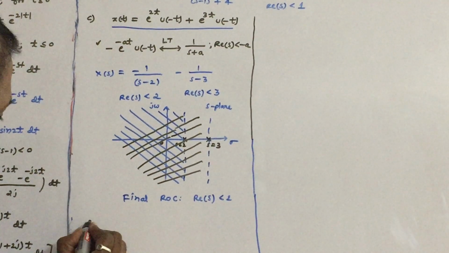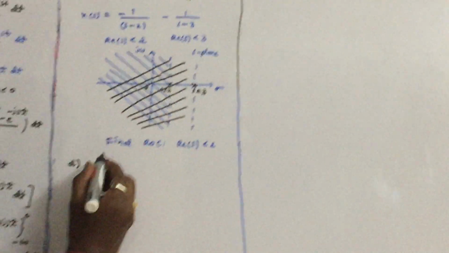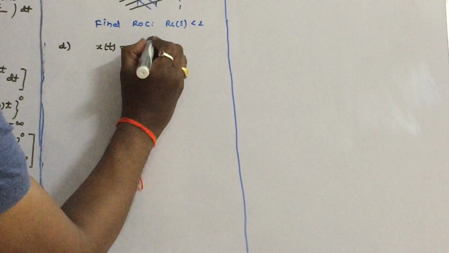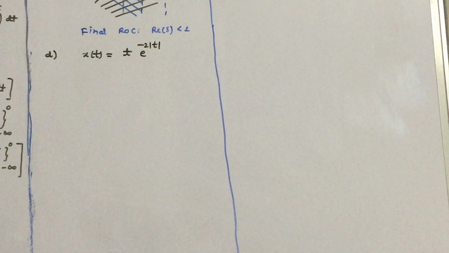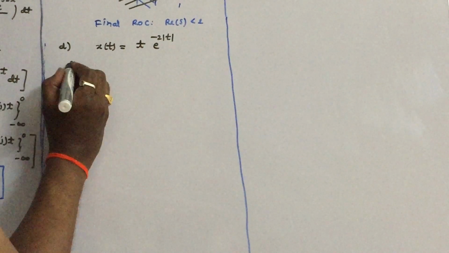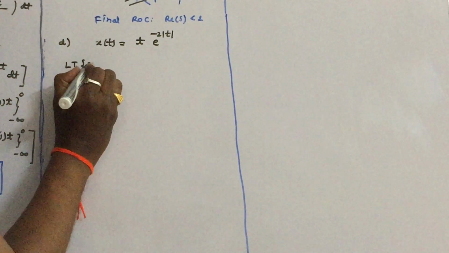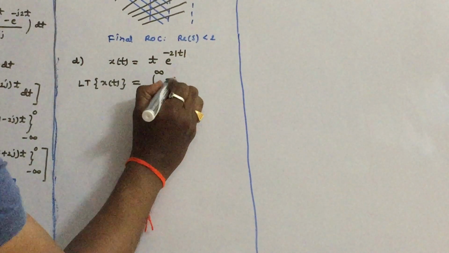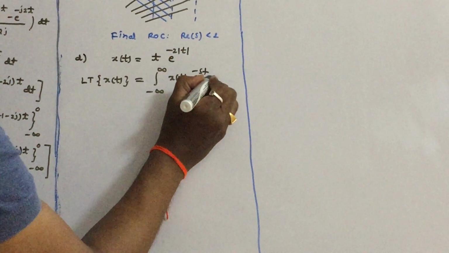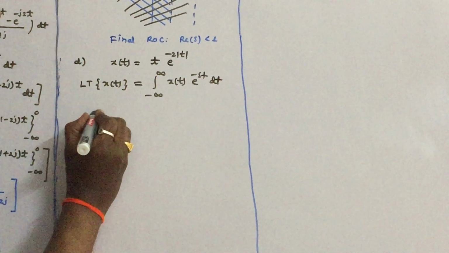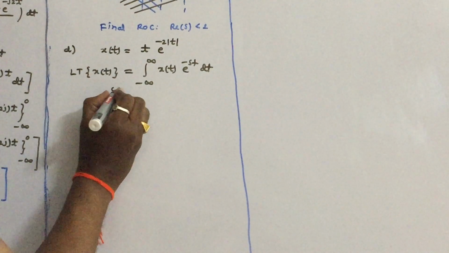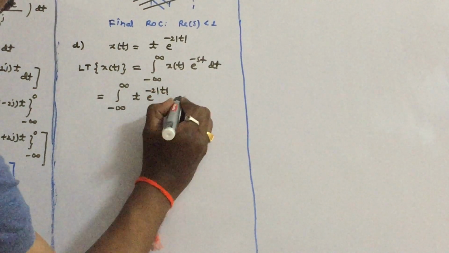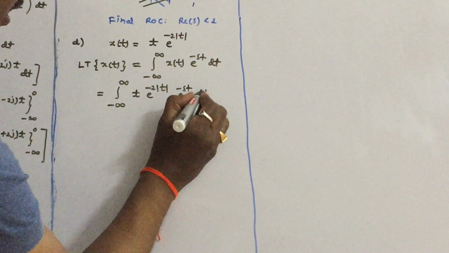So let us see the D question. The D question is given x of t is equal to t into e power minus 2 into mod t. Let us substitute in the definition of the bilateral Laplace transform. What is the definition of the bilateral Laplace transform? The Laplace transform of x of t is integral minus infinity to infinity x of t into e power minus st into dt. Substituting the given function, integral minus infinity to infinity t into e power minus 2 into mod t into e power minus st dt.